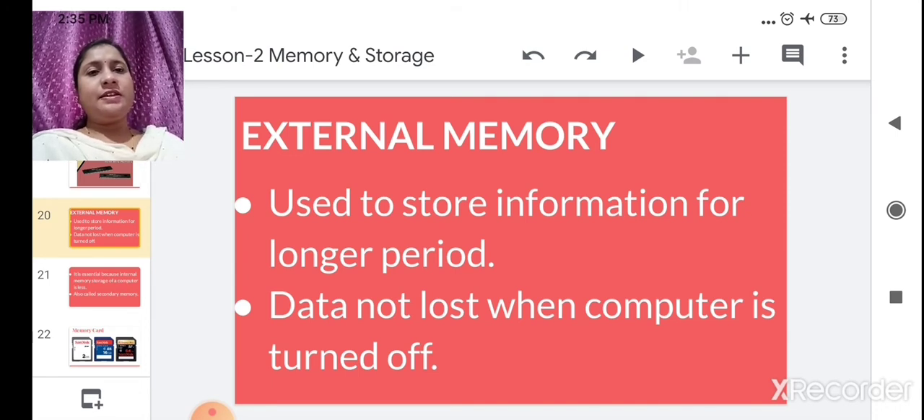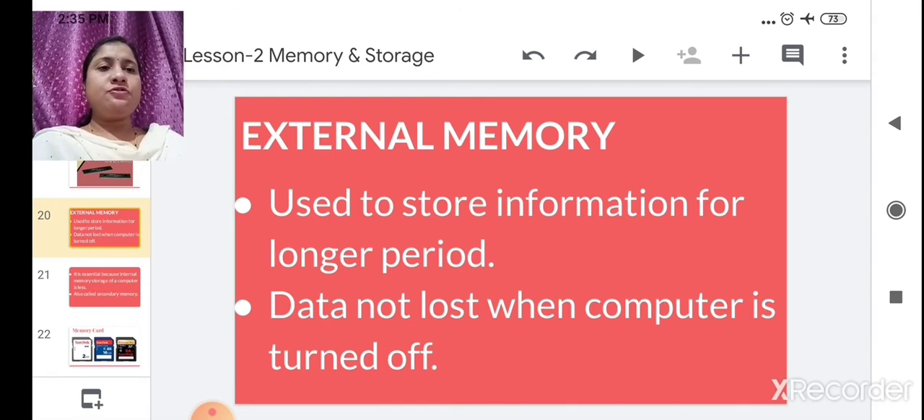Now we will see in detail what is the use of external memory. This external memory is used to store information for a longer period of time. Tell me, have you seen external memory? All of you know the hard disk in our CPU. That is nothing but the secondary memory. In your mobile phone you use a memory card. What is that? That is nothing but external memory. We can extend this external memory, and for what purpose is it used?